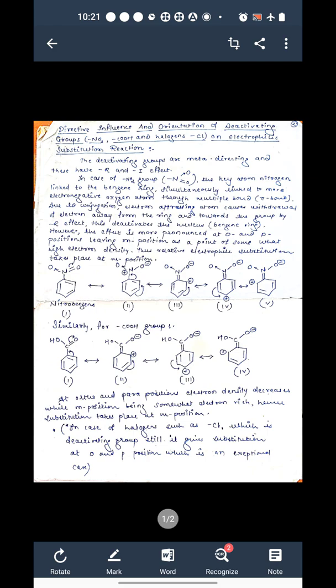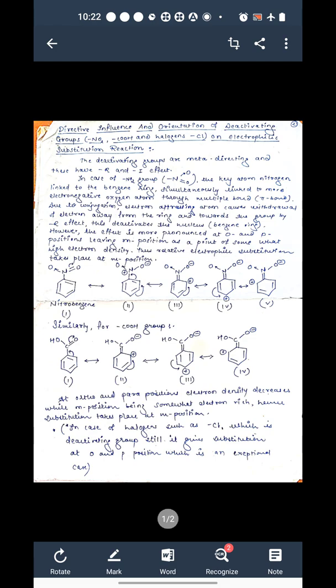Now we know that deactivating groups are the groups which, when attached to the benzene ring, slow down the reactivity of that benzene ring, and these groups are NO2 group, COOH group, CHO group. These are all deactivating groups. Here also we are discussing the directive influence. Generally the deactivating groups are meta directing groups. We can prove it by using again resonance and inductive effect.